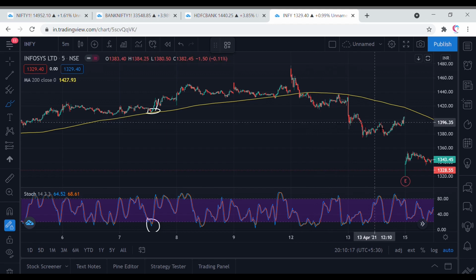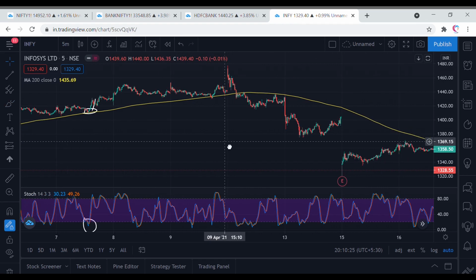Trail your stop losses aggressively once you are in the green. Don't let profits slip from your hand, and you will make consistent profits. Remember, you don't need to make big profits every day. Consistent profits every day will be enough and will help you increase your trading capital, which will help you increase your quantity, and this will help you increase your profits every day.